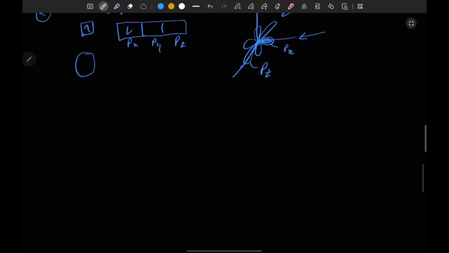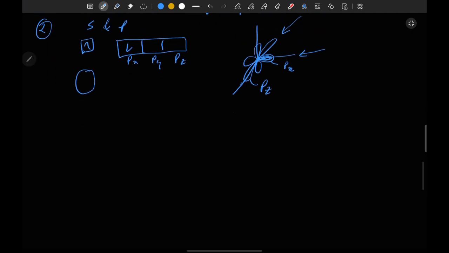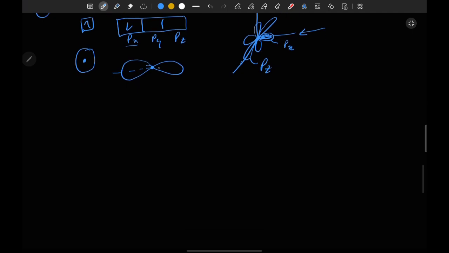Okay, so now let's assume that we have a loop of the px orbital, so it is in this type of direction. This is the internuclear axis of the s orbital, and this is the internuclear axis of the p suborbital. Okay, now this is the internuclear axis. This is the orbital axis, not internuclear. It is the orbital axis of p. And the s orbital is circular in shape, so it doesn't have any axis.